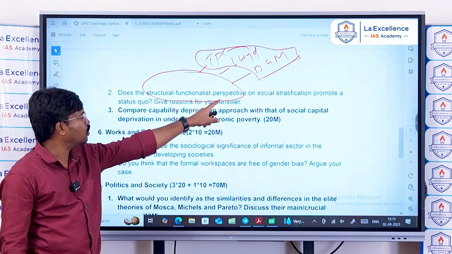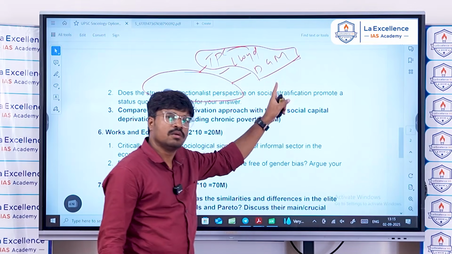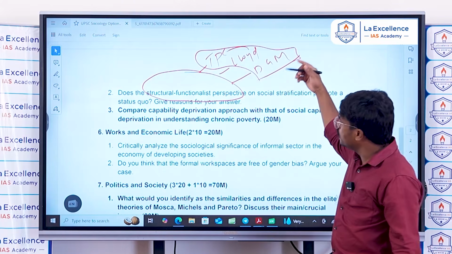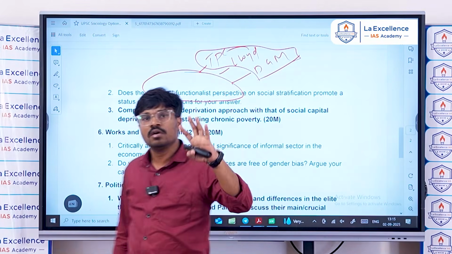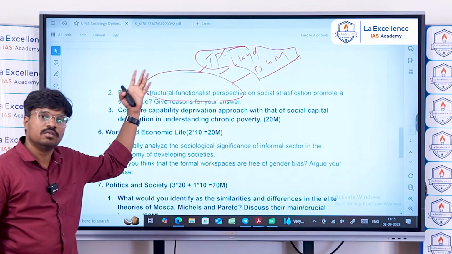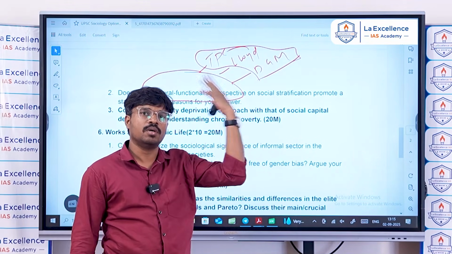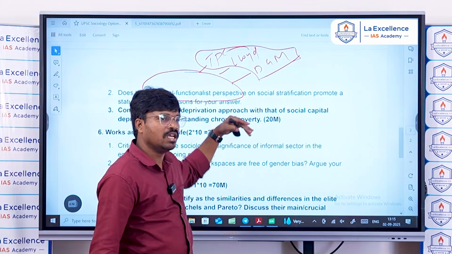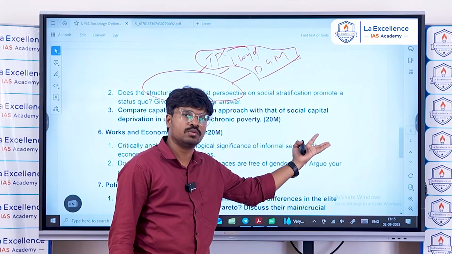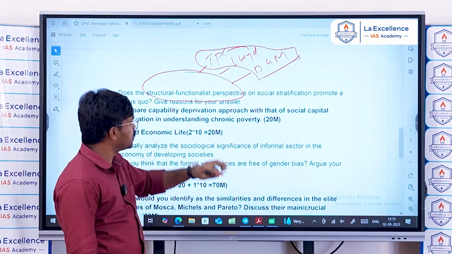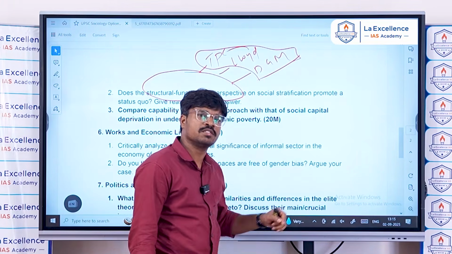According to Davis and Moore, the most important positions are occupied by the important people, and these positions require a lot of effort, energy, training and motivation. So they justified the existence of inequalities in the society.